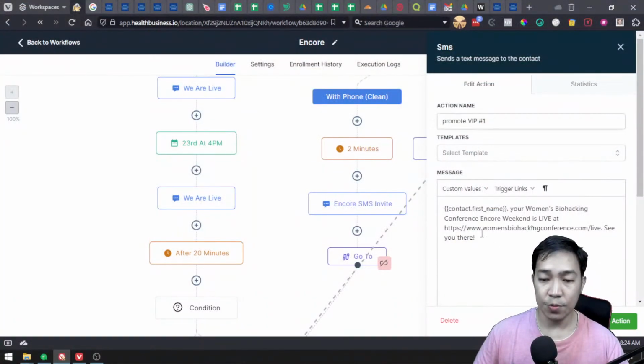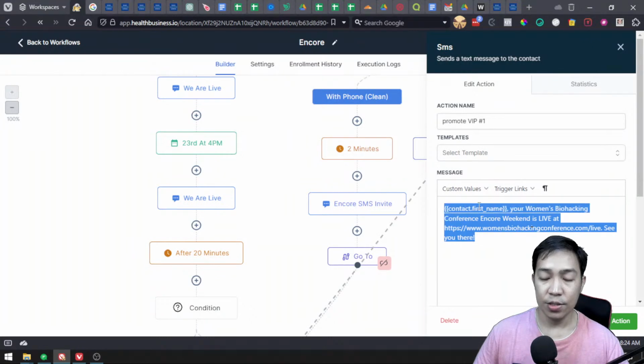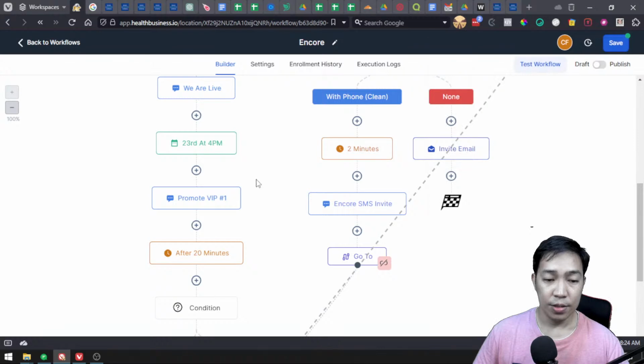And the promotion now is, of course, copy that and paste it here. And this SMS now is going to be promote VIP number 1. So this message now is going to be a VIP. So upgrade to VIP, blah, blah, blah. I'm going to update that later on. So promote VIP 1, and that's going to be at 4 p.m.